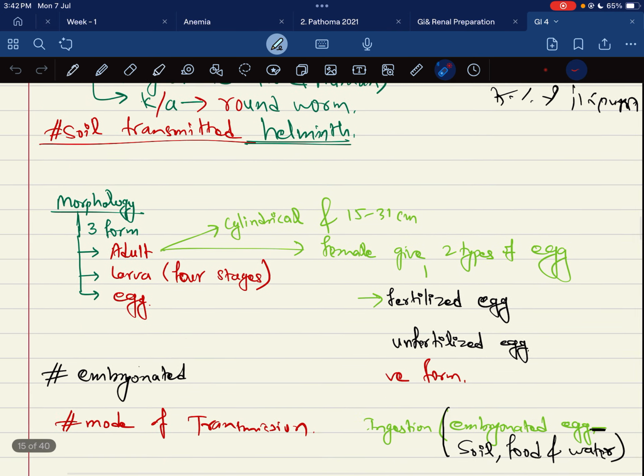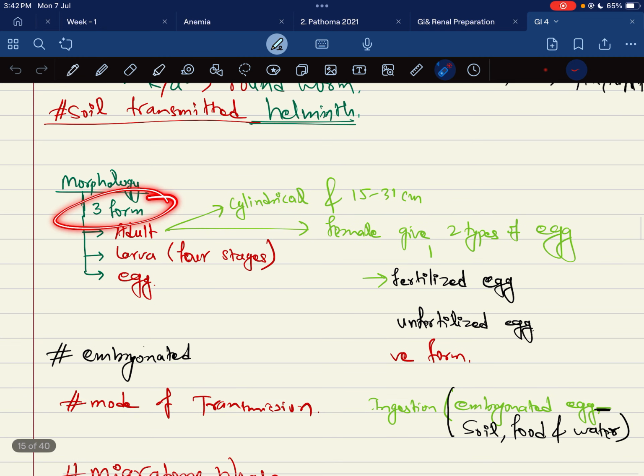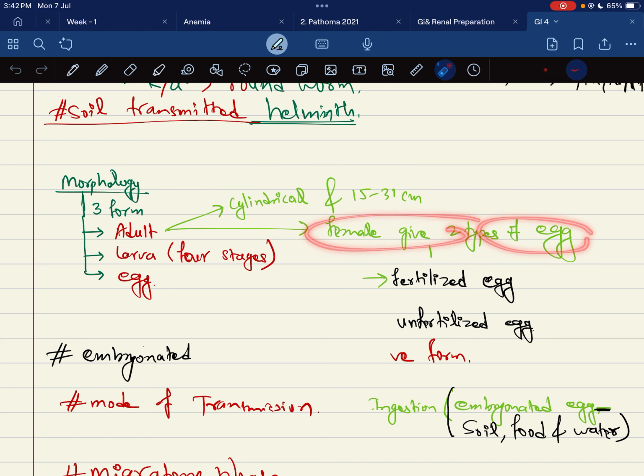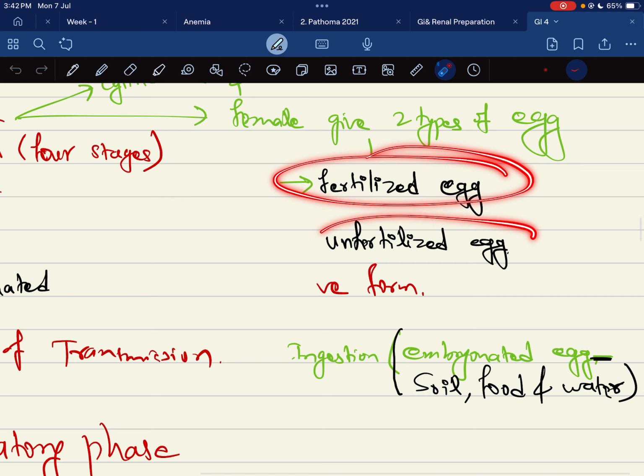from the helminths. When you look at the morphology, it is found in three forms. First the adult form, then the larva form, which has 4 stages, and the egg form. The adult form is cylindrical, 15 to 31 cm, and the female gives two types of egg: the fertilized egg and the unfertilized egg.